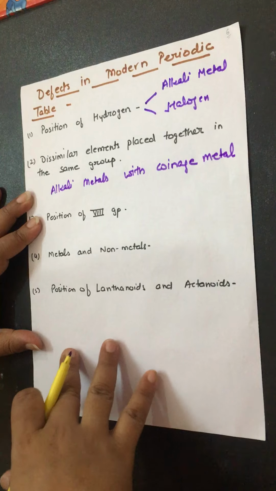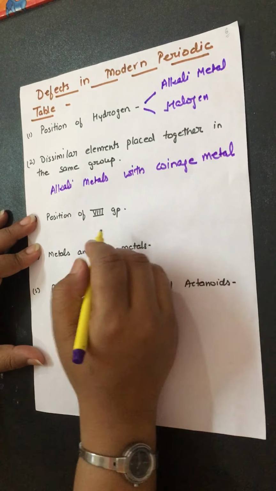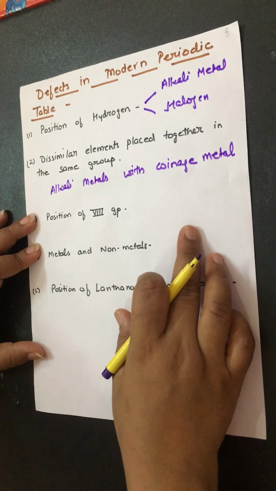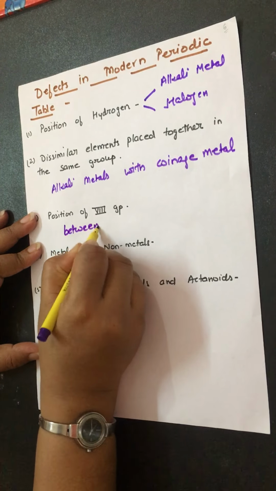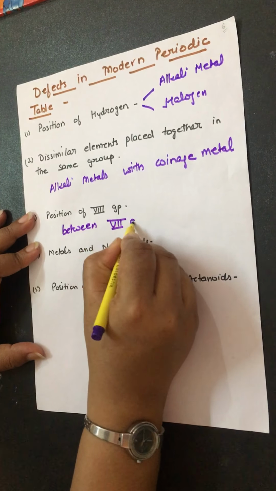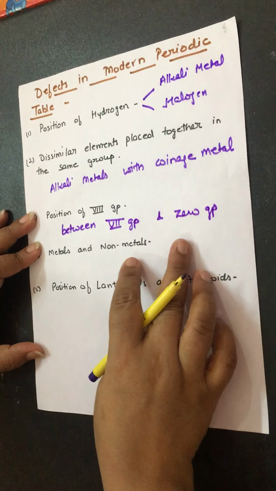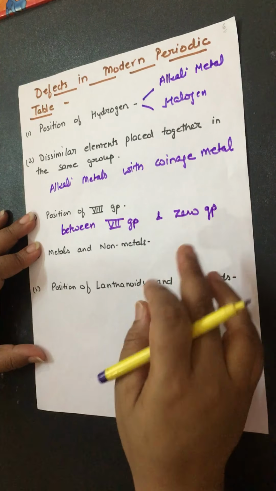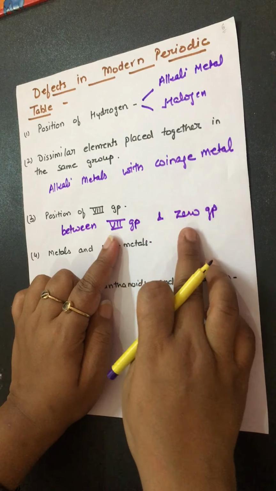Still this anomaly was present: the position of the 8th group. The 8th group was positioned between the 7th group and the 0 group. There is no particular position for the 8th group. It was between the 7th and the 0 group.